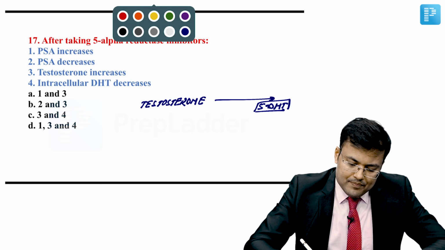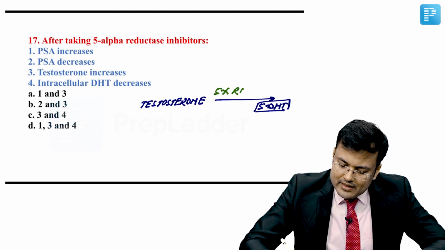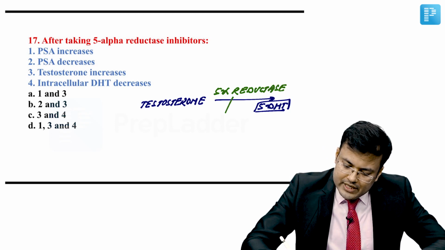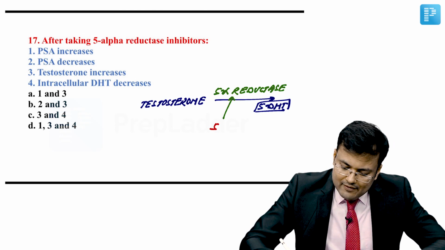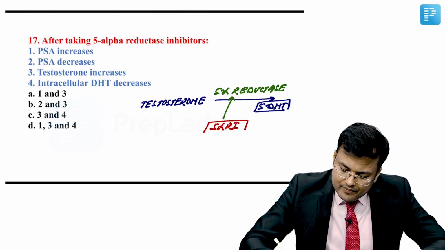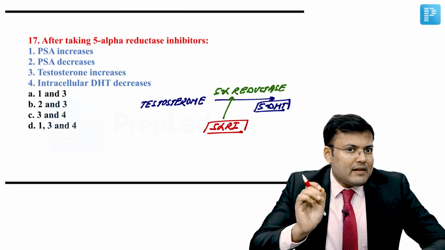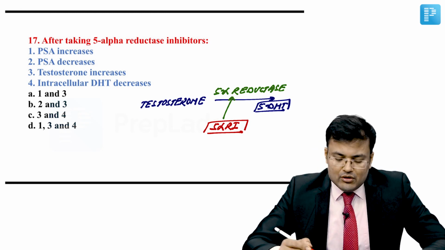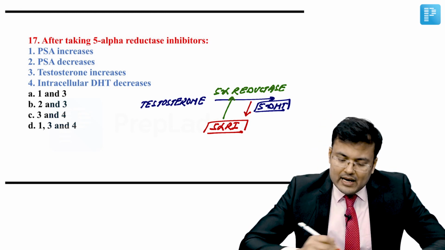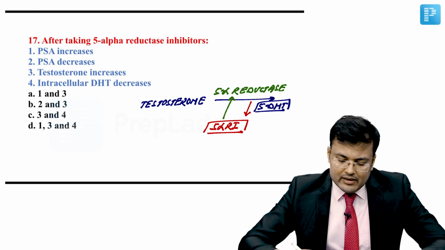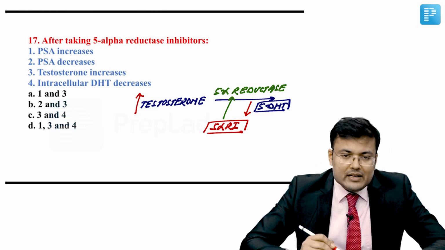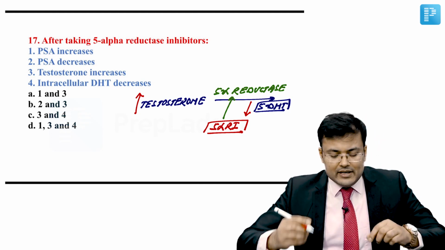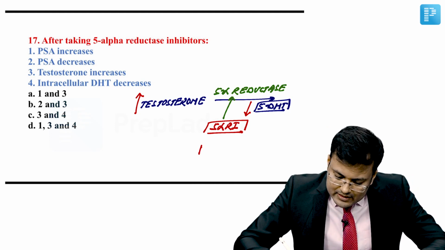5-dihydrotestosterone is formed by which enzyme? 5-alpha reductase. Clear? And that's why we use here what? 5-alpha reductase inhibitors. If you are going to use 5-alpha reductase inhibitors, obviously testosterone will not be converted into 5-dihydrotestosterone. So 5-dihydrotestosterone level will start decreasing, testosterone level will increase, and with 5-alpha reductase inhibitors, it has been seen that after their use, there is an increase in PSA.